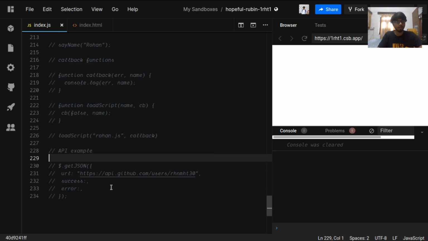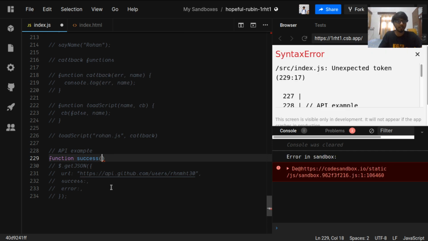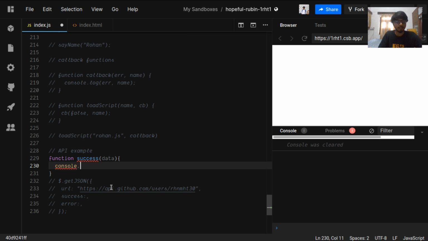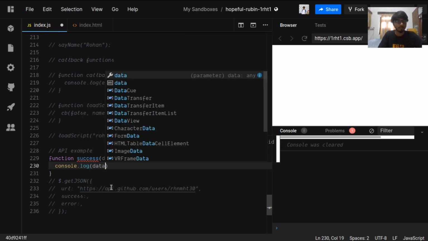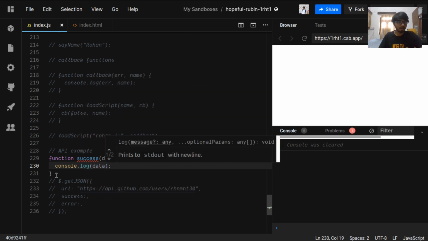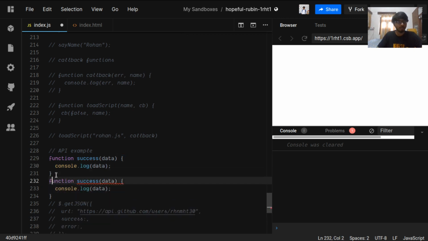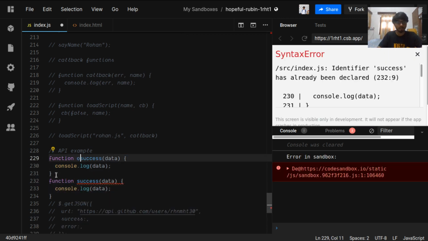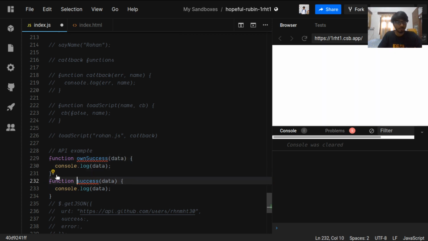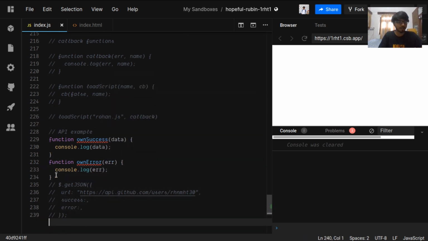So we will write our own success function. What does the success function expect? It expects some data, and whatever data it receives, it will console log that data. Let me name it own success. It is our own success function, and we will write our own error function. It will get an error, and it will console log that error.